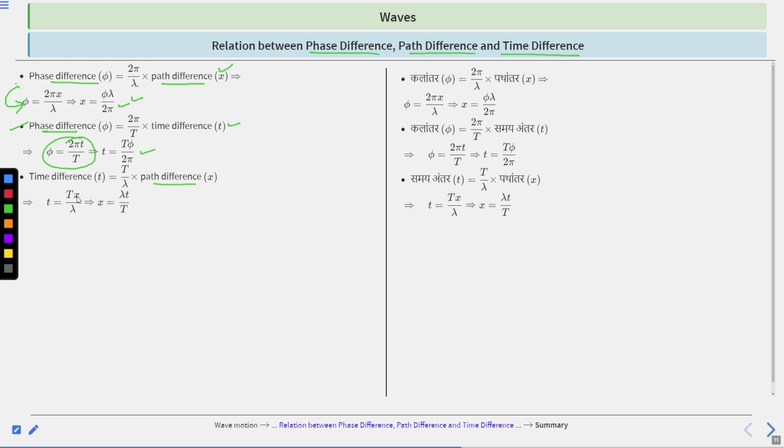So t equal to Tx/λ, so x becomes λt/T. So this is the relation between path difference, phase difference and time difference. Clear? There are three main terms: phase difference φ, path difference x, and time difference t. Clear?